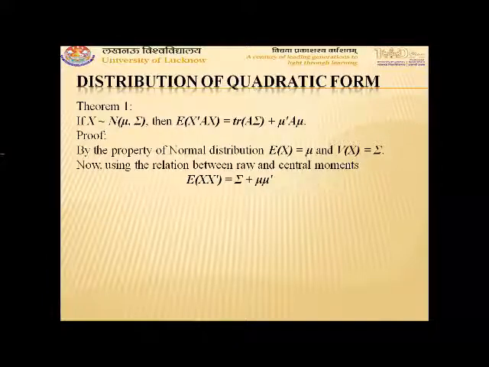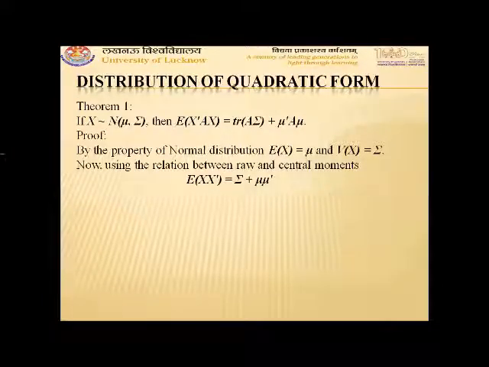In matrix form, we can write it as expectation of (x minus expectation of x) into (x minus expectation of x) transpose. So variance of x is equal to expectation of x x transpose minus expectation of x into expectation of x transpose. So using that, sigma is equal to expectation of x x transpose minus mu mu transpose. You can write expectation of x x transpose is equal to sigma plus mu mu transpose.